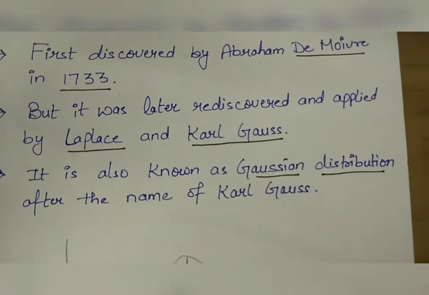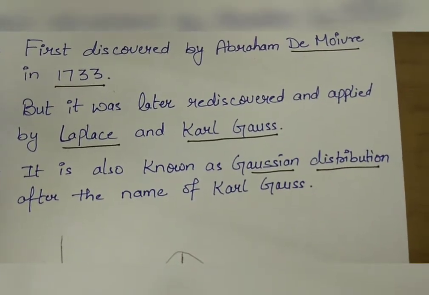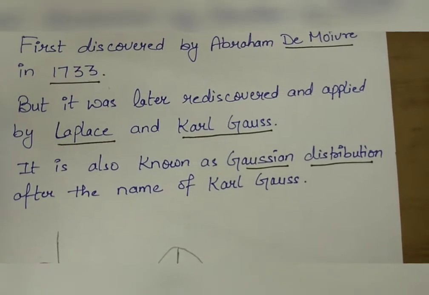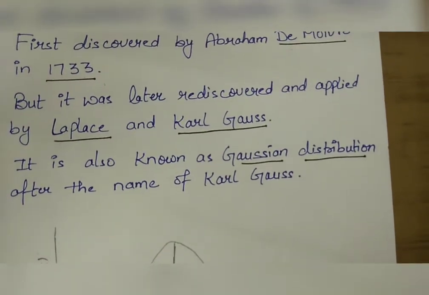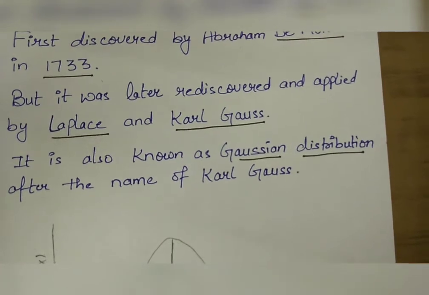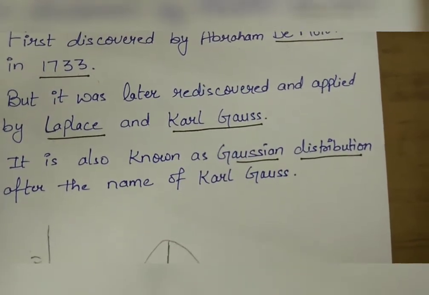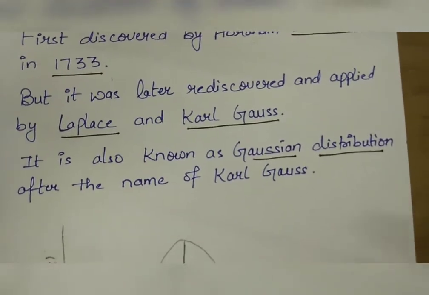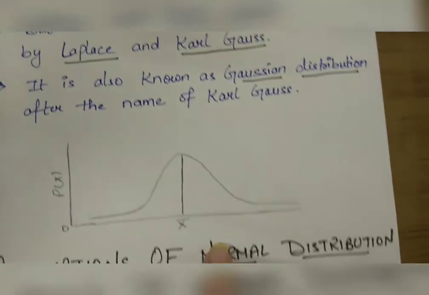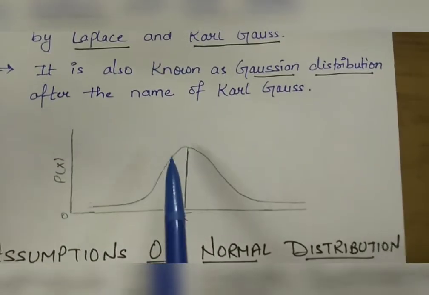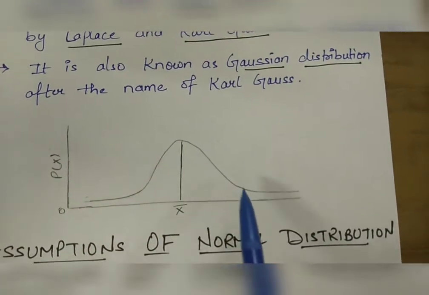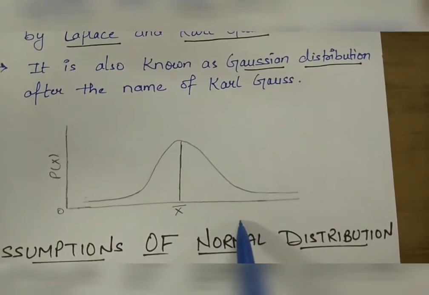Normal distribution is one of the most important and widely used continuous probability distributions. It is mainly used to study the behavior of continuous random variables like height, weight and intelligence of a group of students. Now come to the graph of normal distribution. The graph of normal distribution is called the normal curve.